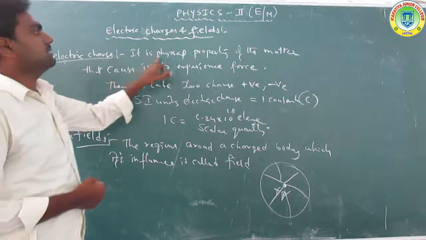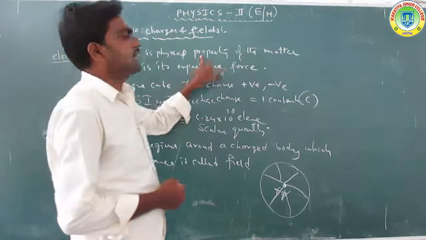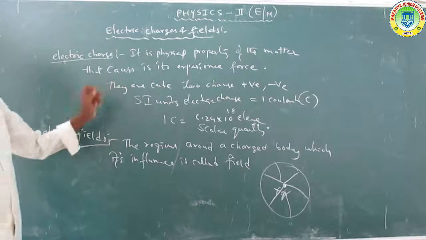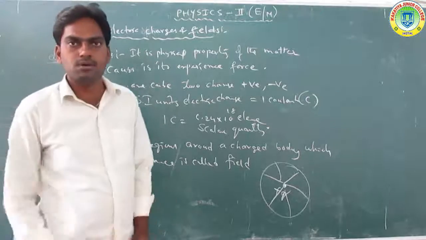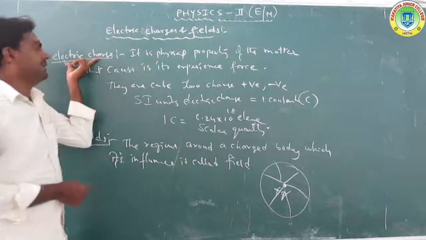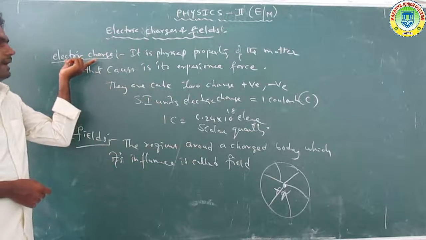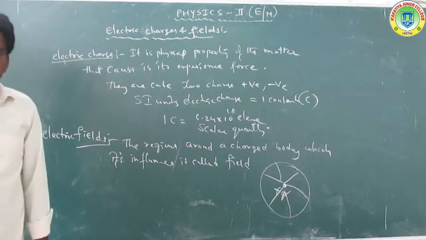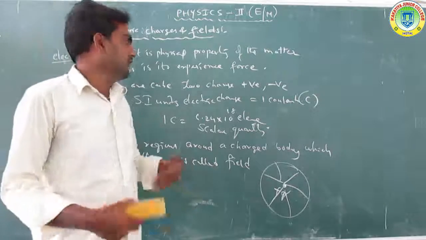Electric charge is a physical quantity, a physical property of matter that causes it to experience a force. This is called electric charge. Charges can be classified into two kinds: positive charge and negative charge.